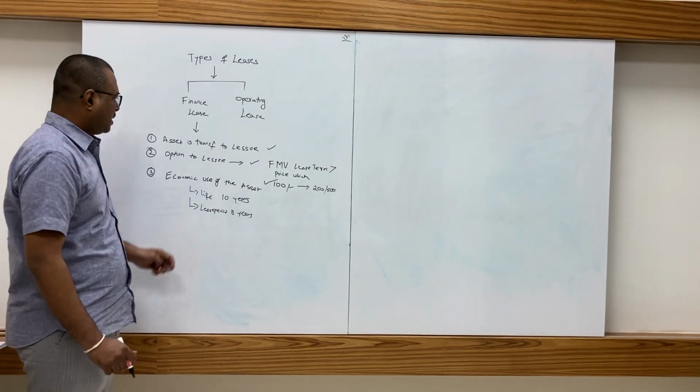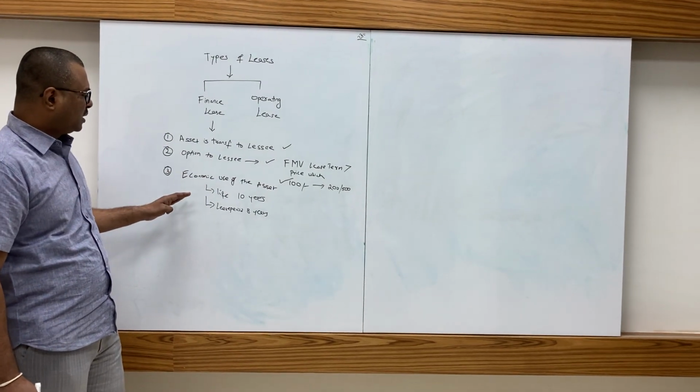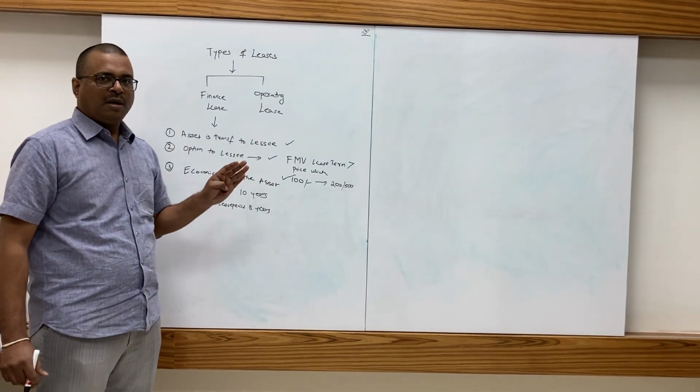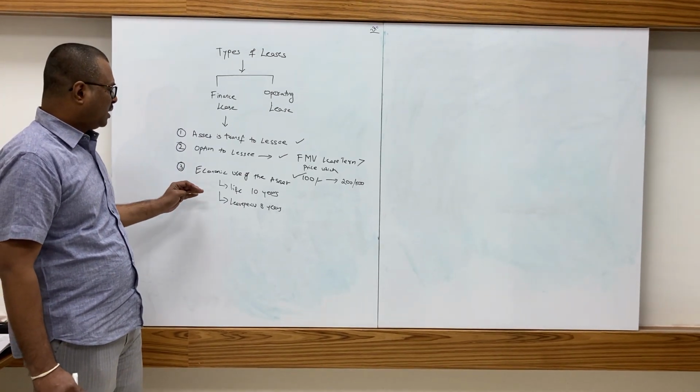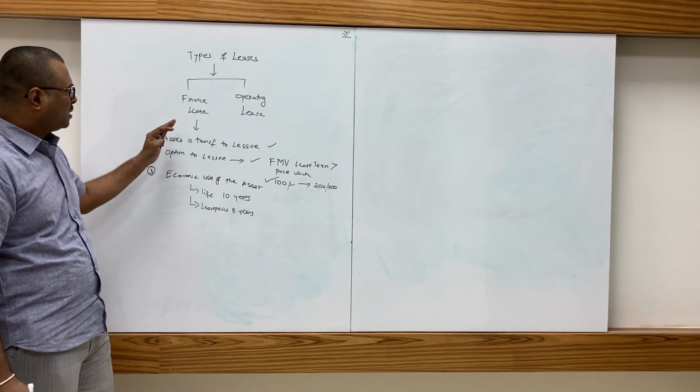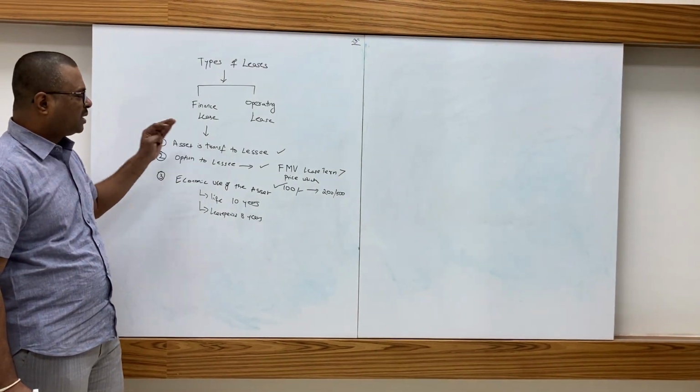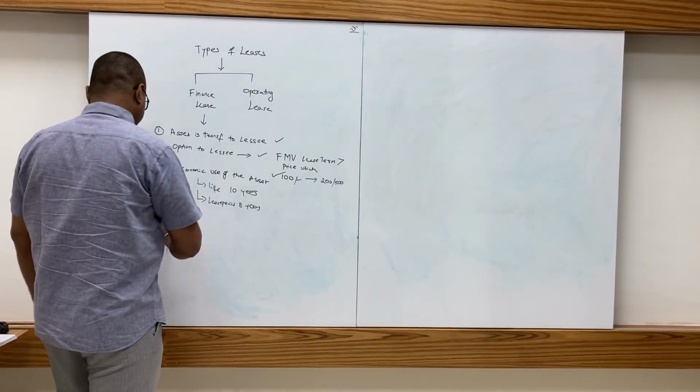That means the lessee is using the asset for most of the economic life of the asset. So in such cases also the lease will be treated as finance lease.